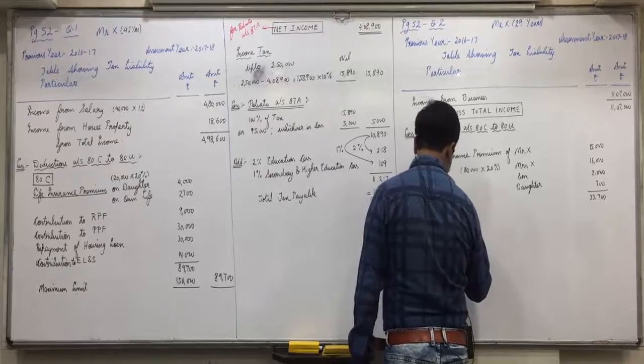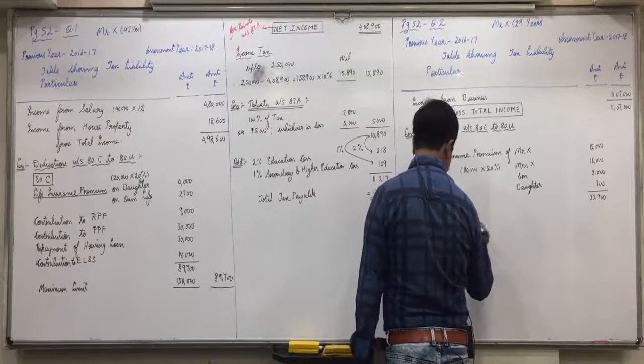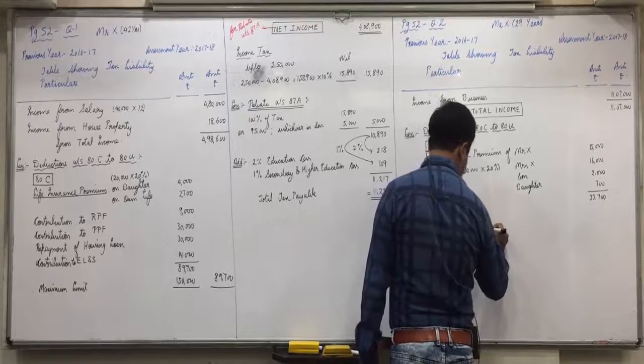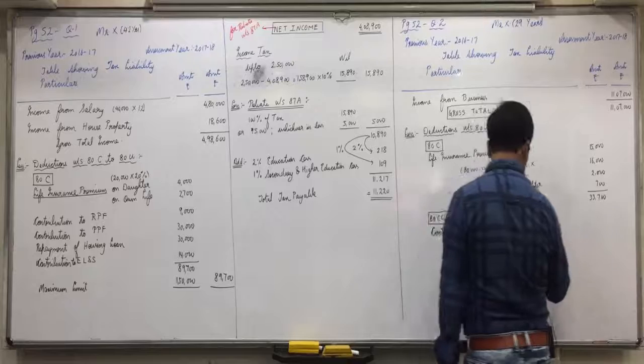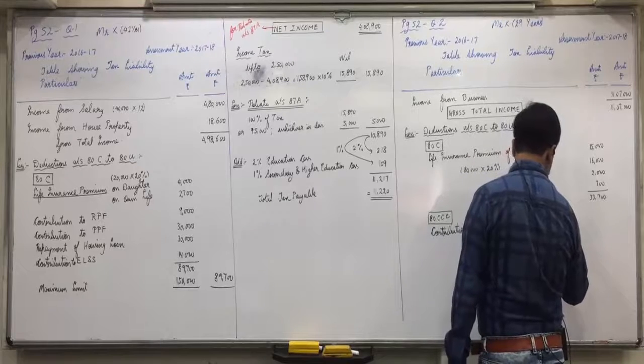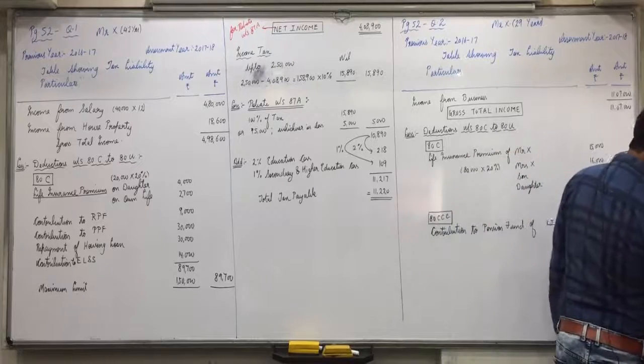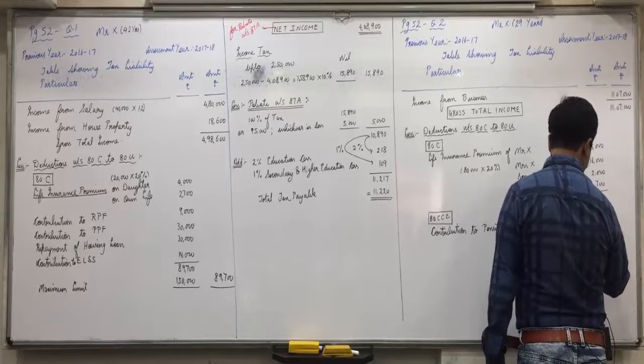Contribution to pension fund of LIC, 1,16,000.